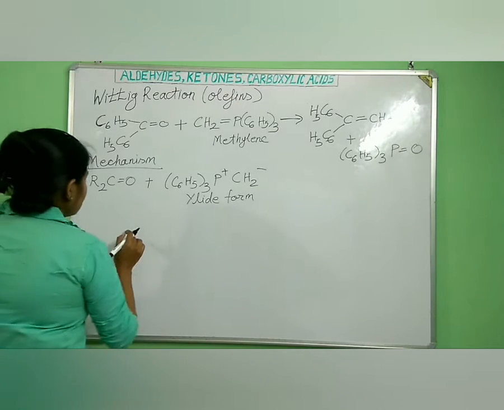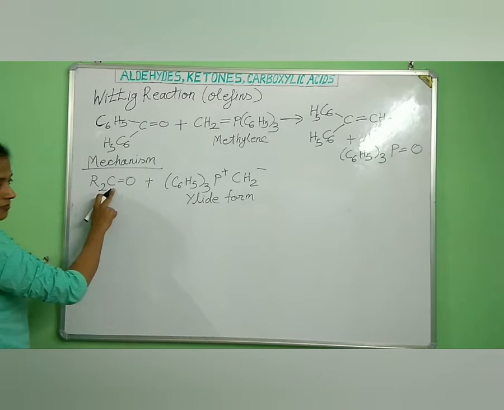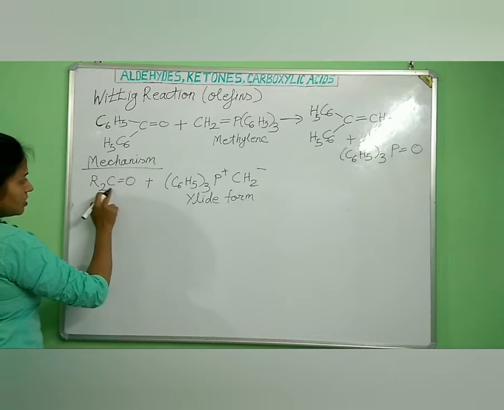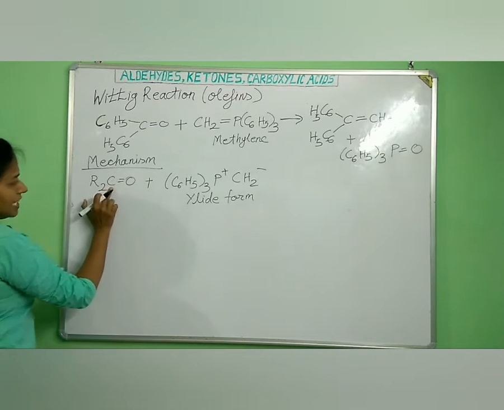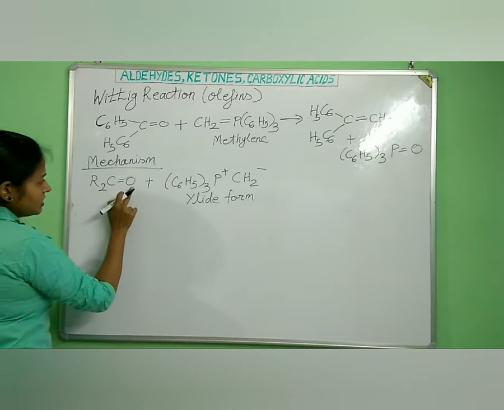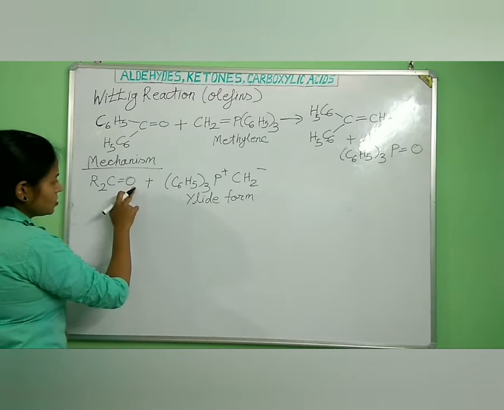Now what happens? There is a polarity present here because of the carbonyl carbon. This pi bond moves here, and there is a slight positive charge on this carbon and a slight negative charge on this oxygen.